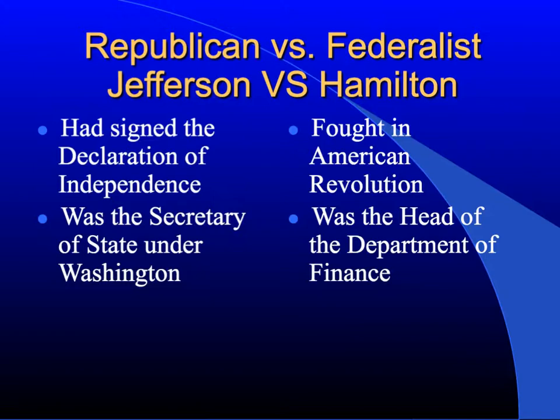You guys probably know Jefferson because he signed the Declaration of Independence. He also was the Secretary of State under George Washington. The other person in the cabinet, well, actually, there were 5 people in the cabinet, but the person in the cabinet that Jefferson did not see eye to eye on was a guy by the name of Alexander Hamilton. He fought in the American Revolution, and his job in Washington's cabinet was the head of the Department of Finance, or basically the Secretary of the Treasury, the money guy.